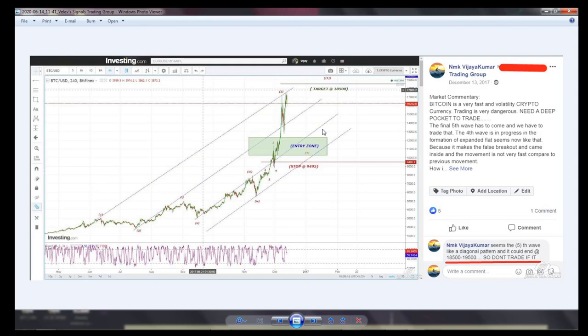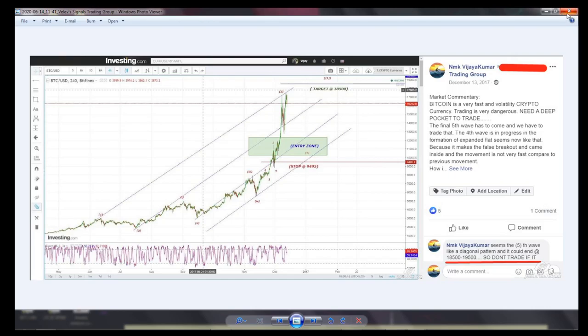People talk very well about the Bitcoin. But what is my target? 18,500 to 19,500. So what happened now? The high was 19,300 and 19,400. So what happened to the crowd now? They shouted, right, 50,000, 1 lakh. What happened to that? Now it's trading at 9,500. Same level.